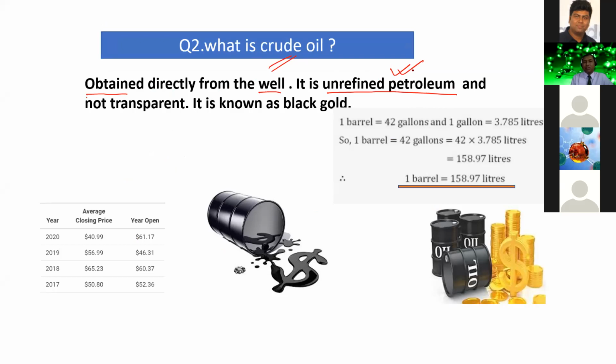We have to refine it, then we will produce many important fuels from the crude oil. It is not transparent. It is a highly viscous liquid, and this crude oil is known as black gold.